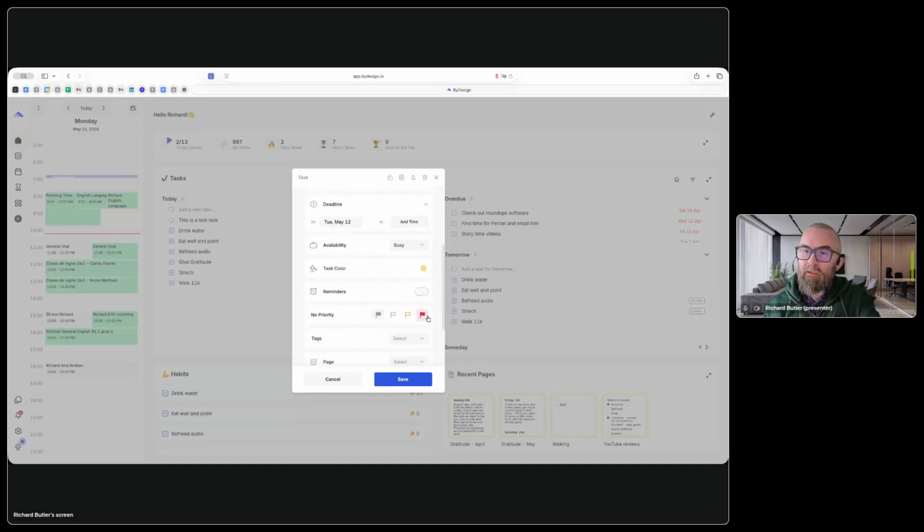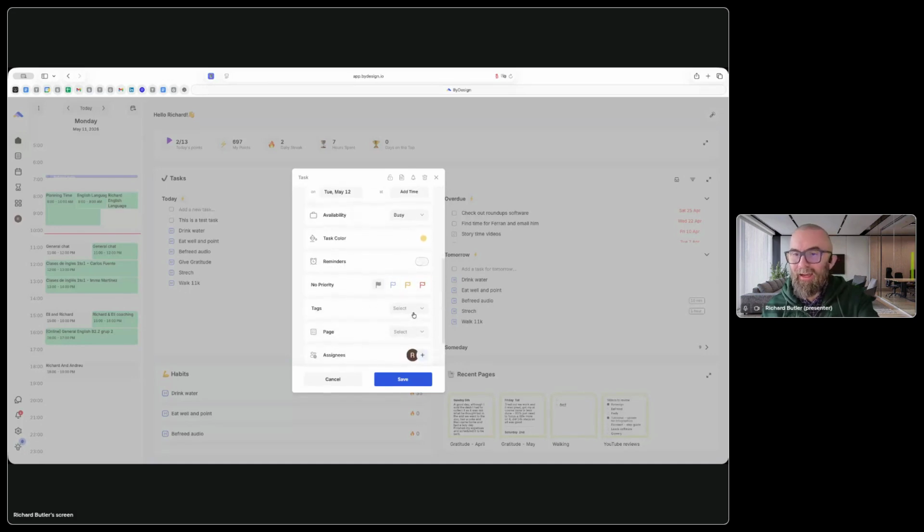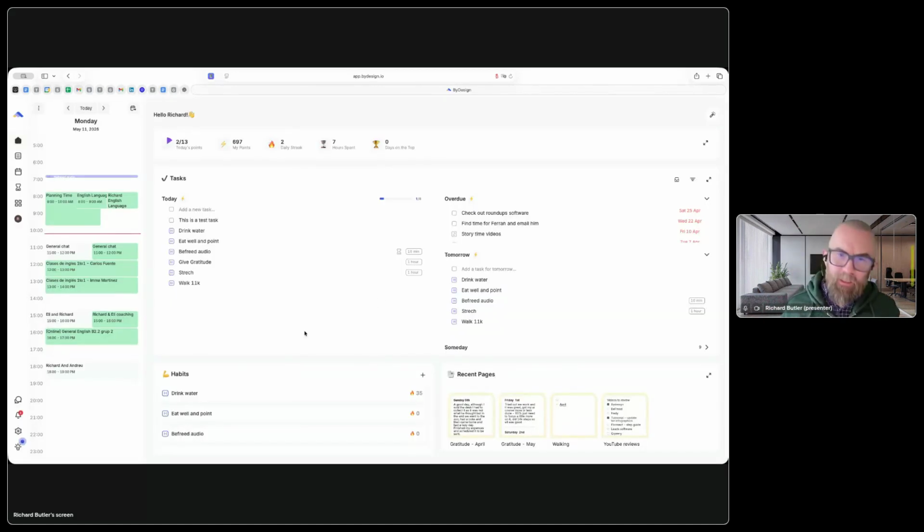I can put in reminders. I can put in priorities. I can set tags here. I can select pages, which I'm going to show you in a second. And then I can save that. Now I'm going to discard that. So that's the first thing you can do.